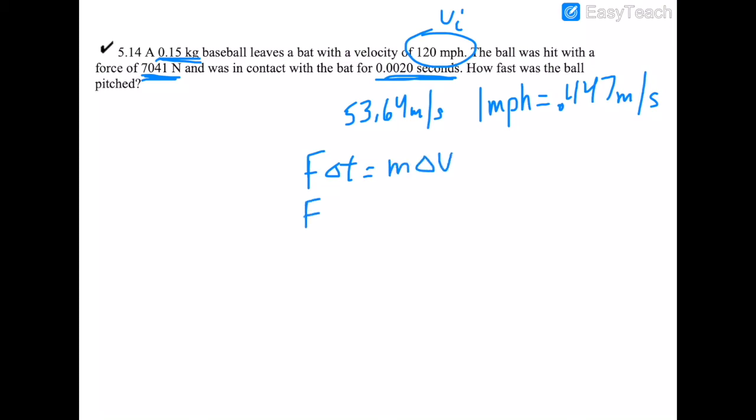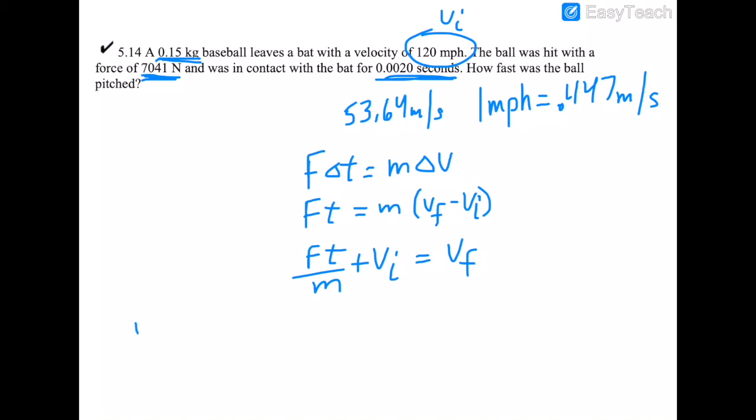I can write this as force times time, since our starting time is 0. The delta t could just be whatever our time is. Force times time equals mass times change in velocity, which would be Vf minus Vi. We're trying to figure out the final velocity: how fast is the ball going to be leaving the bat? So we're going to take force times time, divide by the mass, and then add the initial velocity, and that should equal our final velocity. And we'll put it back into miles per hour at the end.